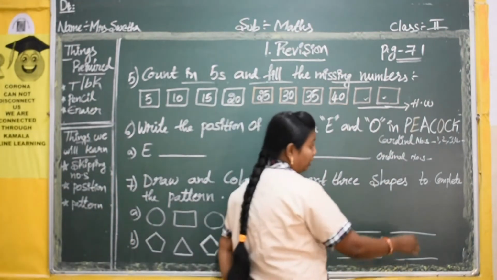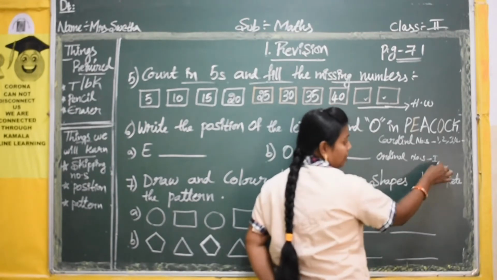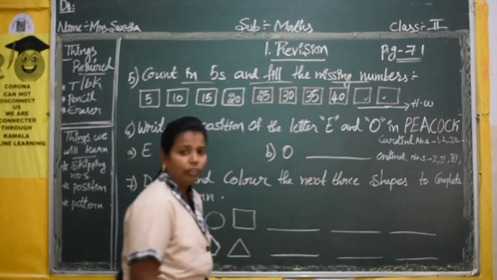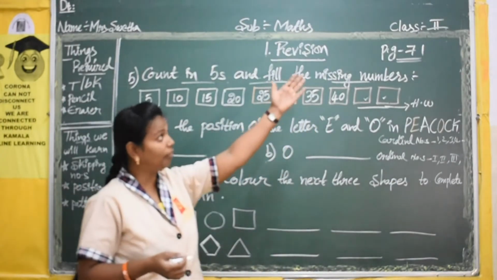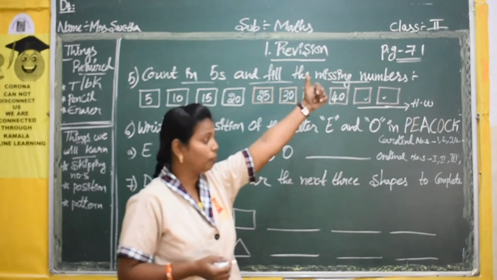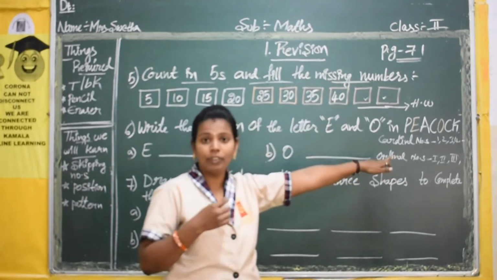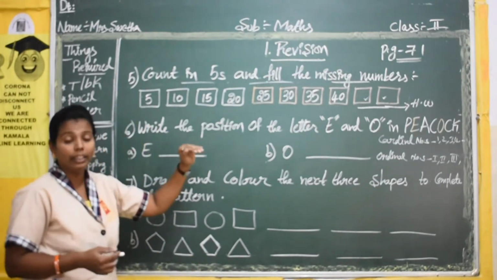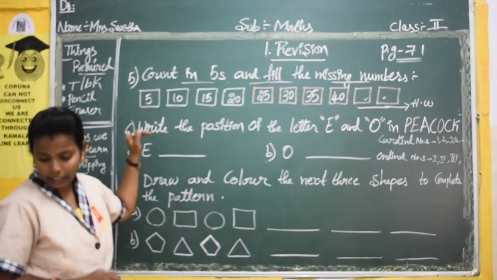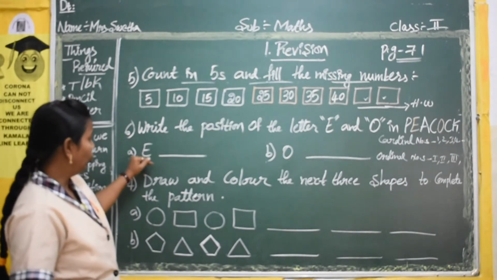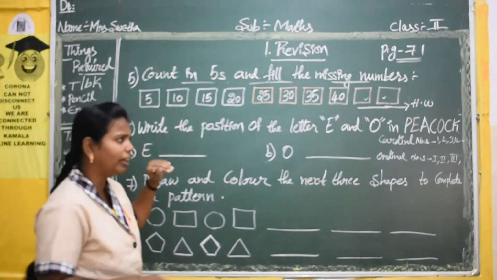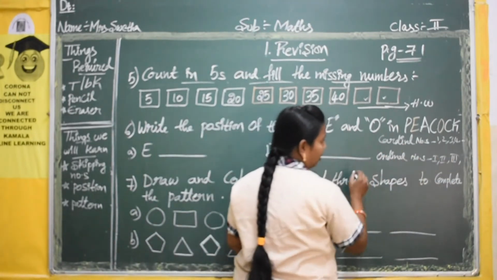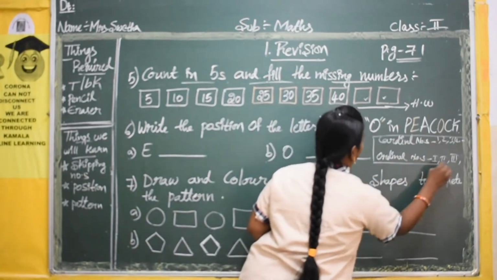Ordinal numbers are those numbers which show the place. First, second, like your classes. Third, you will have, no? If you are writing your class, you will write, no. See, I have written there for your class, second class. So ordinal numbers are first, second, third. That is the position. So you have to write the ordinal number, the position, here. Okay. So for E, you should not write 1, 2 here. The position means you have to write first, second, third.